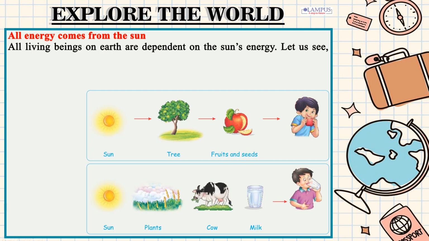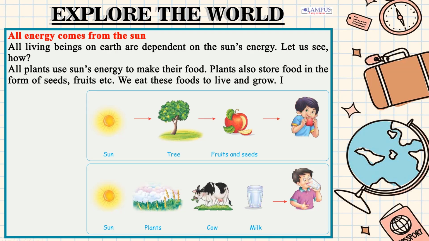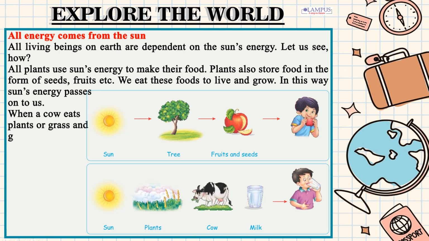Let us see how. All plants use sun's energy to make their food. Plants also store food in the form of seeds, fruits etc. We eat these foods to live and grow. In this way sun's energy passes on to us. When a cow eats plants or grass and gives us milk, then sun's energy passes on to us through its milk.